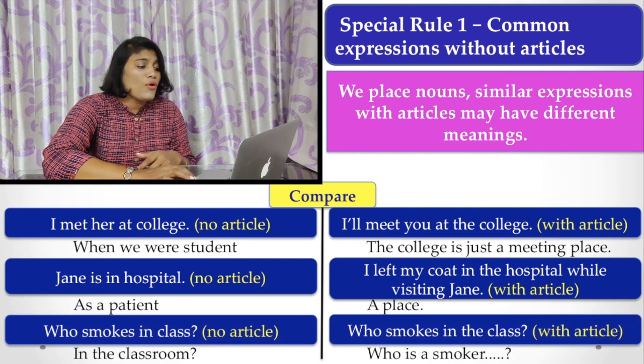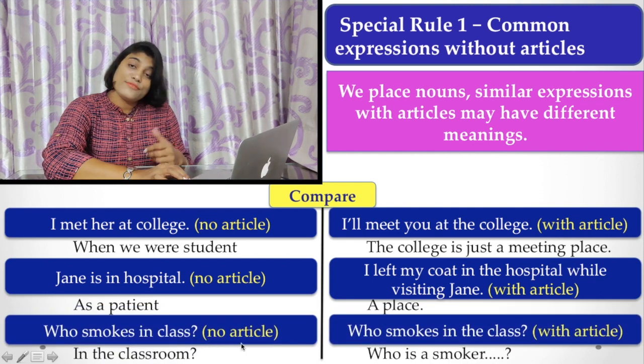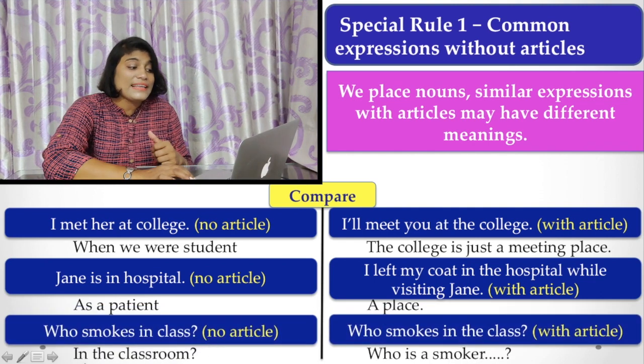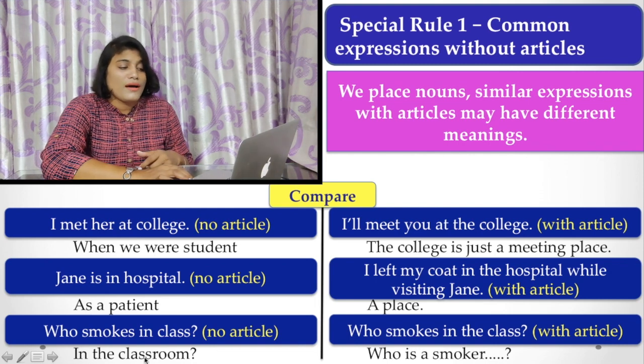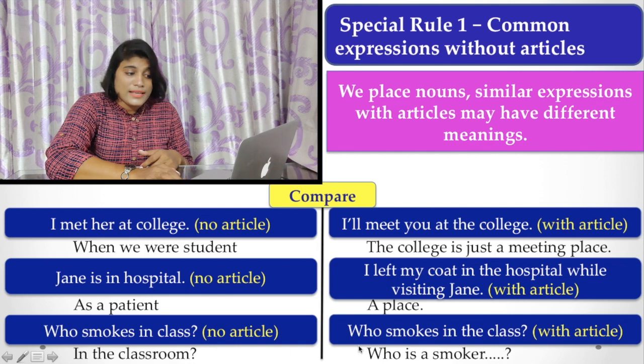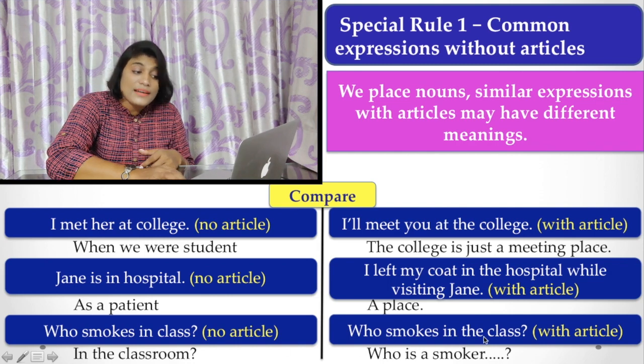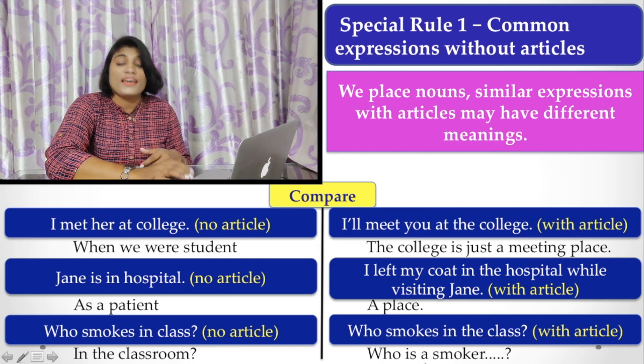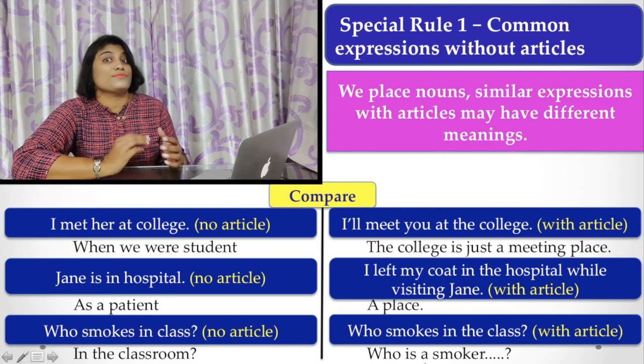And similarly, who smokes in class, you find there is no article. And in the classroom, I am talking about the classroom: who is smoking in the classroom. And if I say who smokes in the class, here I am talking about who is the smoker in the class.